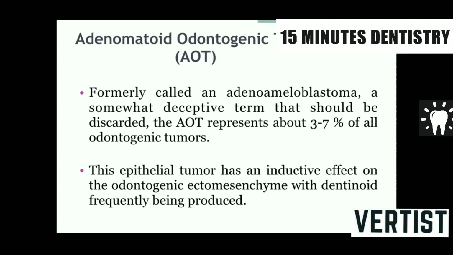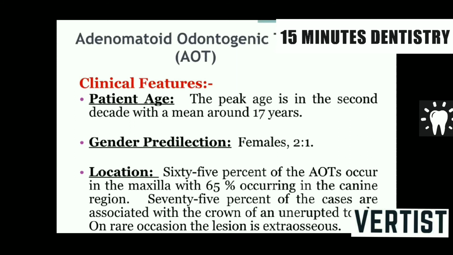Now, what is a hamartoma? It is a proliferation of tissue which is native to the part, and it has limited growth potential. The basic difference between hamartoma and tumor is that hamartomas have limited growth potential, and tumors have unlimited growth potential. So it was thought that even AOT is a hamartoma. You can still write that AOT is a hamartoma, but there is a debate about it, and it is called adenomatoid because cells are arranged in a glandular pattern.